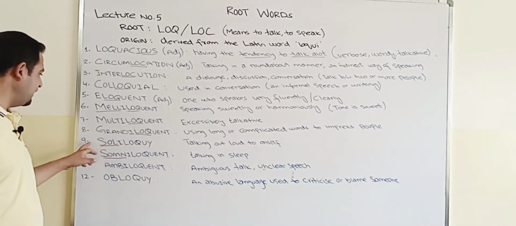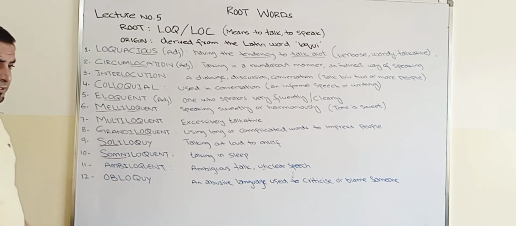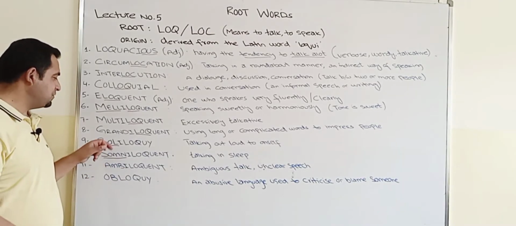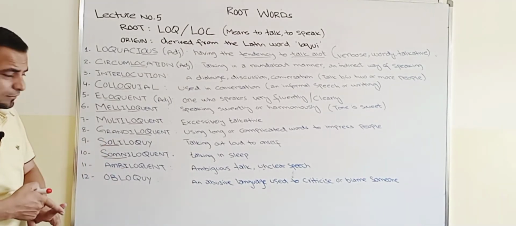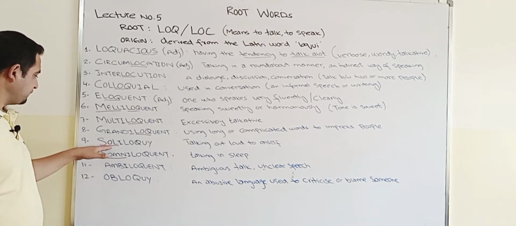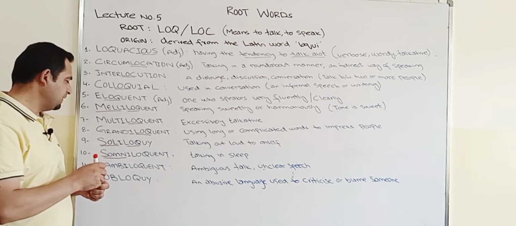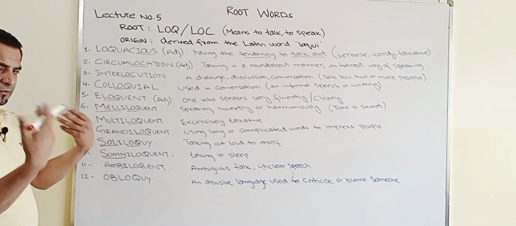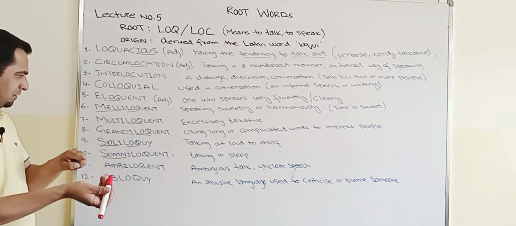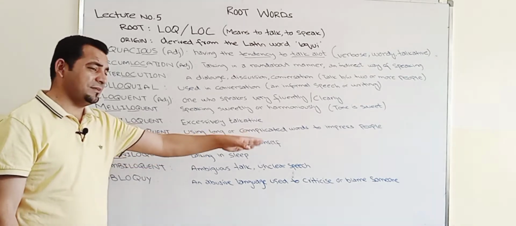So moving ahead, soliloquy. Now this particular word we discussed in the previous lesson when I was discussing the root word sol. So sol means alone, single or one, individual. Again the root word loc is here. So sol, alone, and loc, conversation, talk, or speech. So talking alone, talking out aloud to oneself.